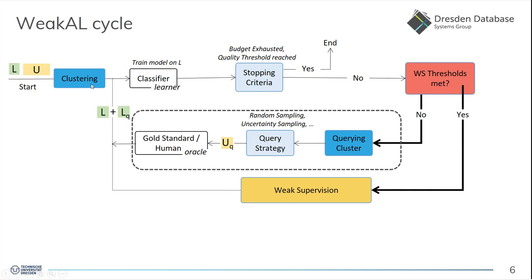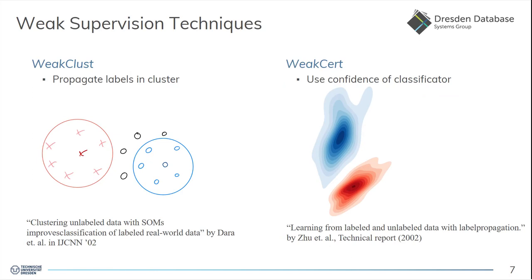Another change is that we now have a pre-clustering, and in this active learning part we only select a batch of queries from one single cluster, which has benefits for one of the weak supervision strategies, which I'm going to explain now. So we've included 2 weak supervision strategies. One is WeakCluster, the other one is WeakCert.